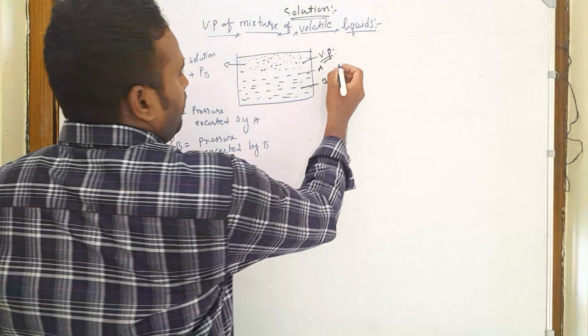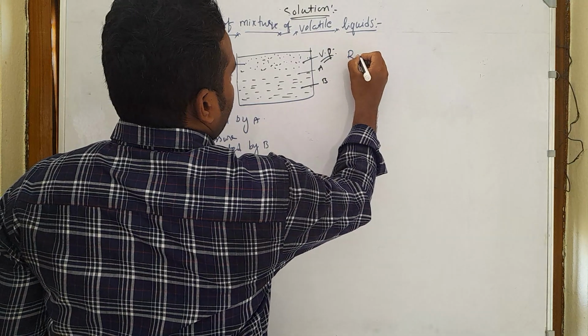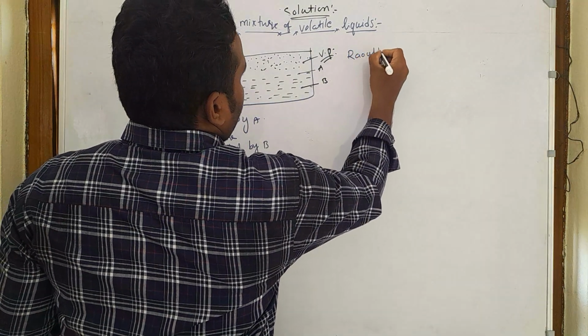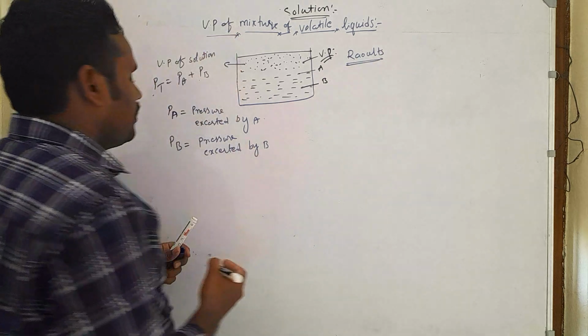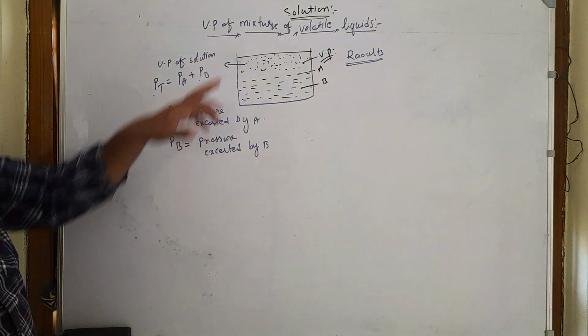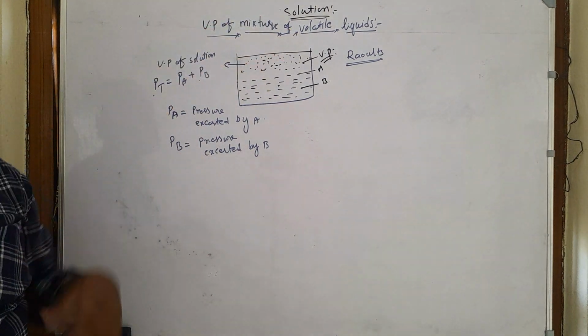So here we have Raoult's law for a mixture of volatile liquids.